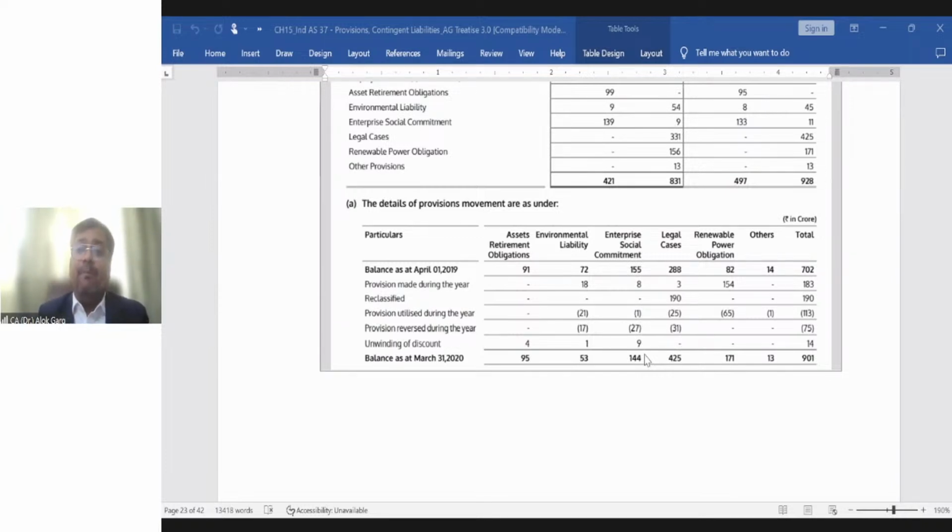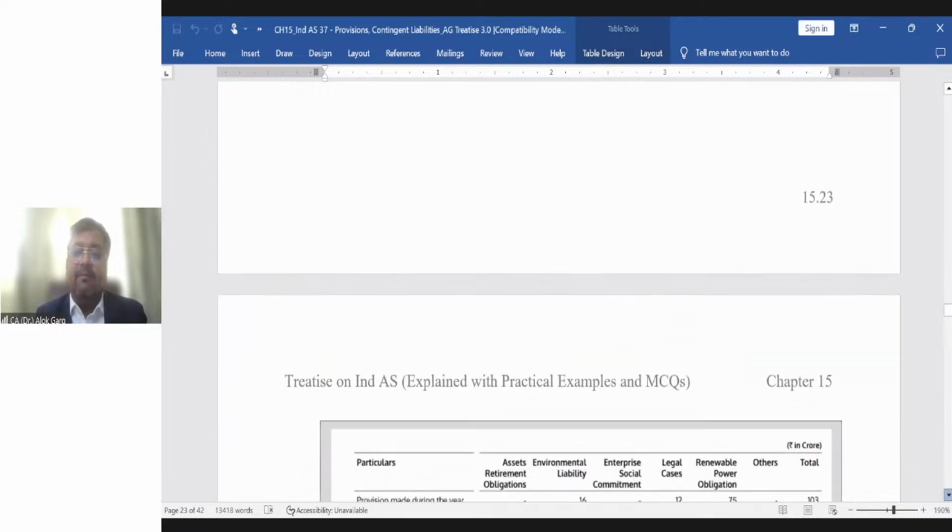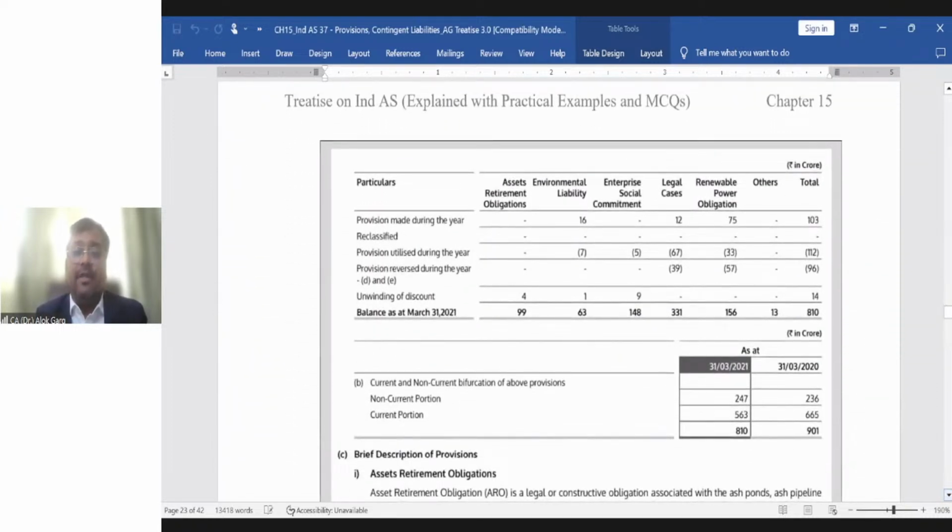The comparative reconciliation is not required, but this company has given the comparative disclosure as well, just for the sake of maintaining consistency.